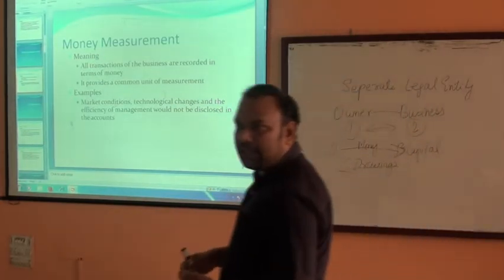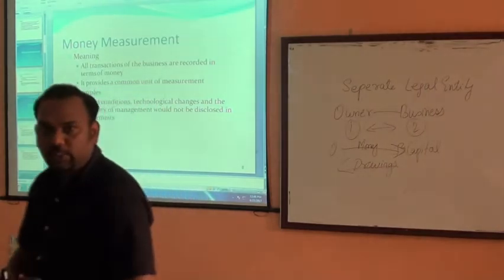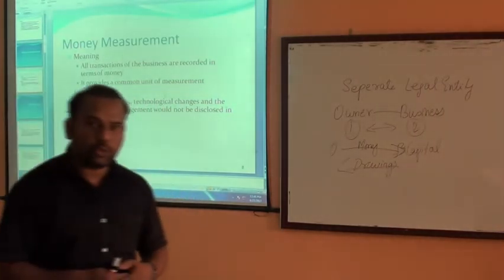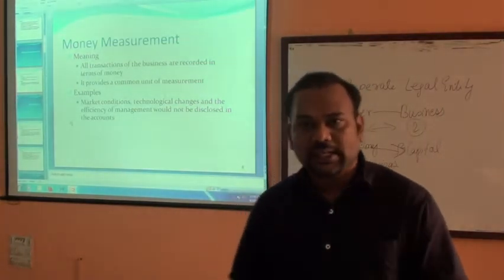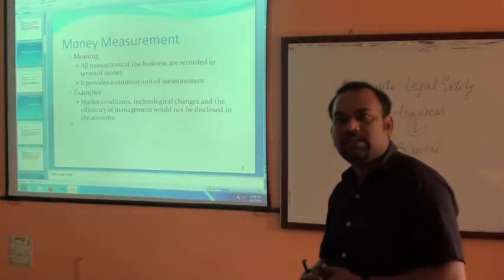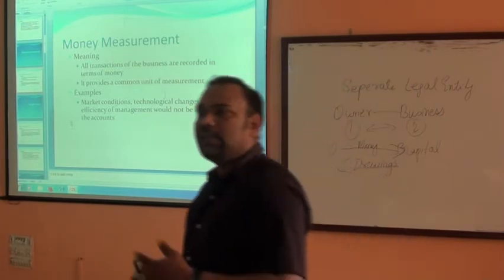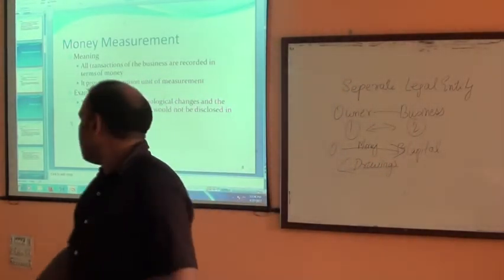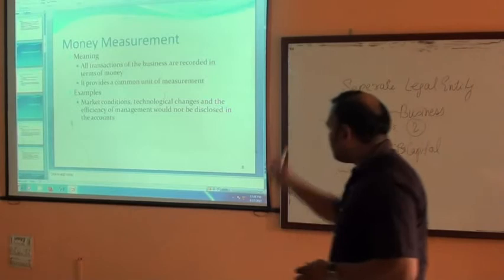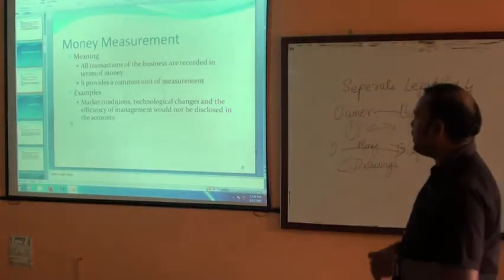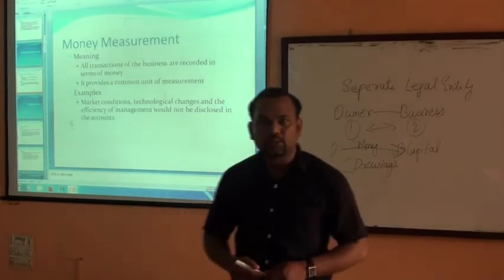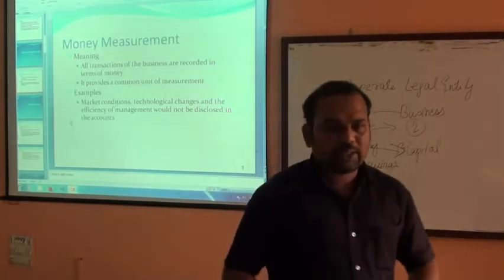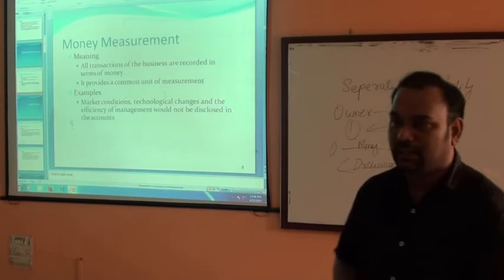For example, in India, we will say 10,000 rupees, 1,000 rupees, 200 rupees. If we go to USA, we will say $5, $10. If we go to Japan, we will say 5 yen, 10 yen. Now, how to elaborate this point? It provides examples: market conditions, technological changes, and efficiency of management would not be disclosed in accounts. Now, how can we elaborate or simplify this example?